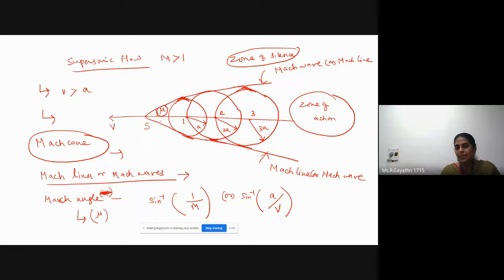See here, the radius is A, so we can consider this is A and this is V. So sine mu means A by V. So Mach angle mu is equal to sine inverse of A by V, or sine inverse of 1 by M. One more question: sometimes they will give the speed of sound value or temperature value, and the velocity of the object will be given. We need to calculate Mach angle. Mach angle means the angle between Mach line and motion of the body.